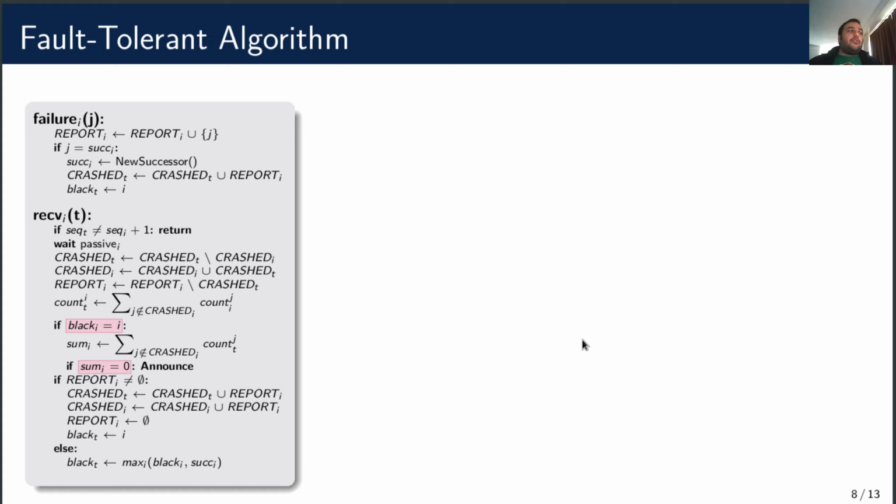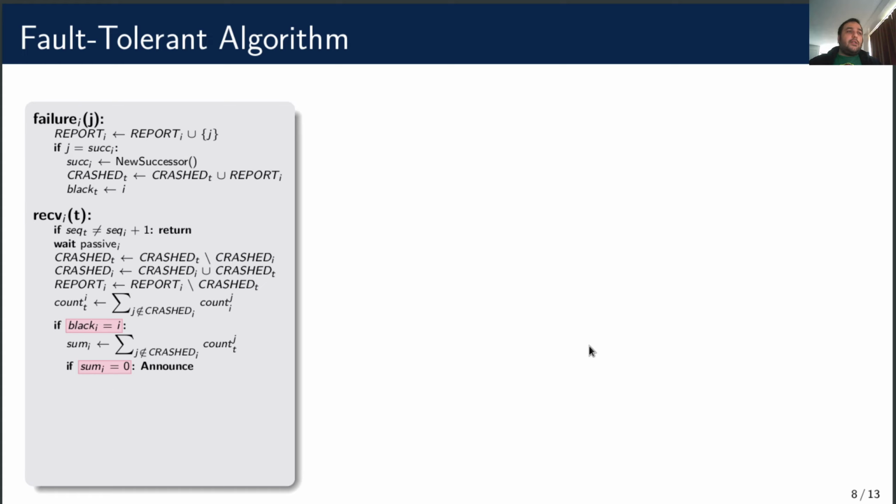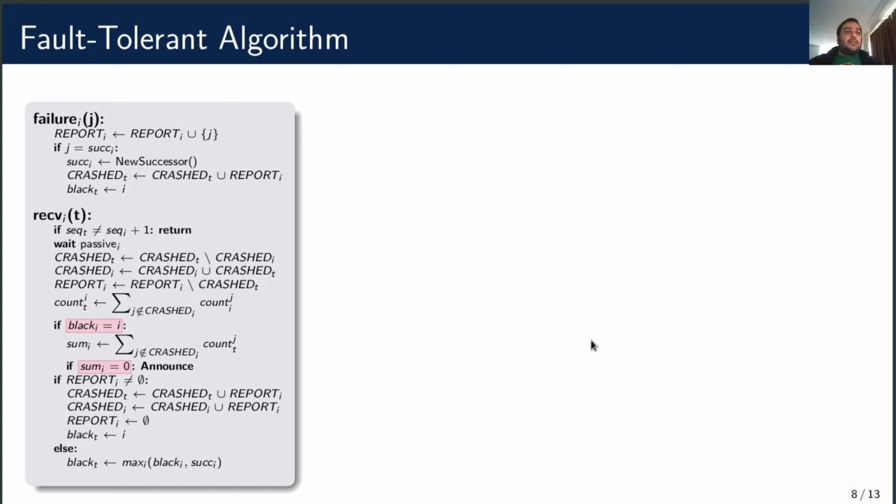And if the result is 0, it announces. If it doesn't announce, and it has new crashes to report, it puts them in the token. It also adds them to its crash set in preparation for the next round. Then it clears the report set and forces the token to make another round. If it doesn't have new crashes to report, it sets the black color of the token, like before, so that maybe its successor can try.